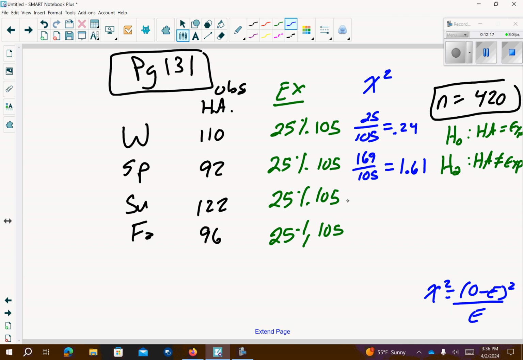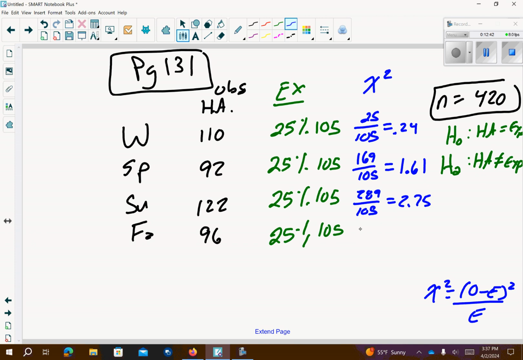And then I'm going to do observed minus expected, 122 minus 105. We're going to square that. So that's going to give me 289 over the 122. Oh, you know what? I think I made a mistake. Oh, no, I made a mistake right here. That should have been a 105. I'm sorry. So 289 divided by 105 is 2.75.